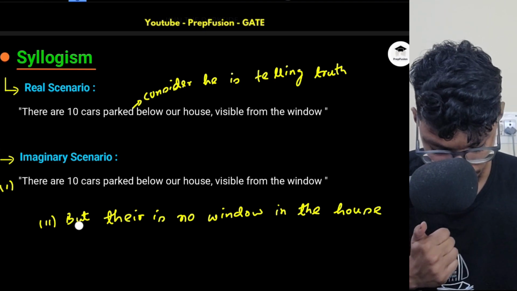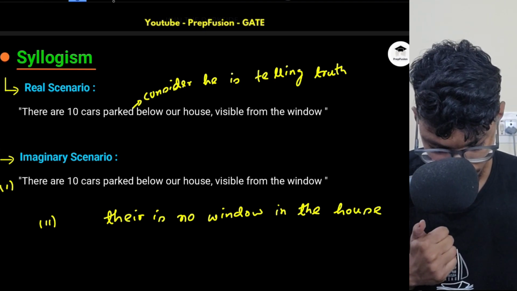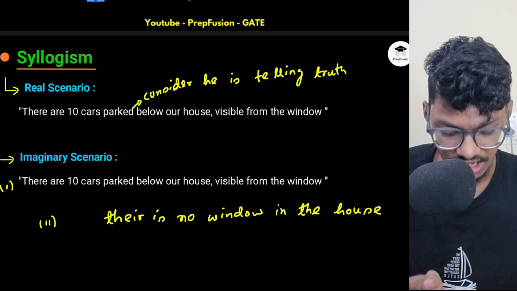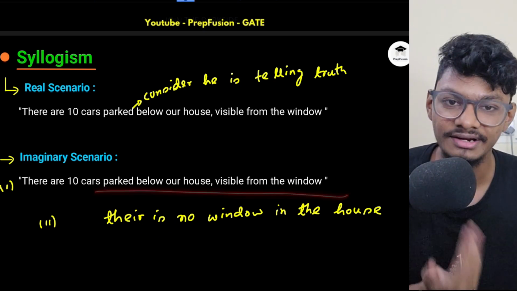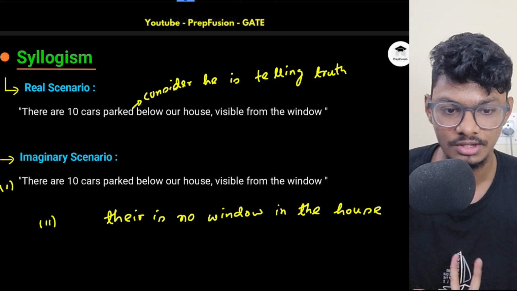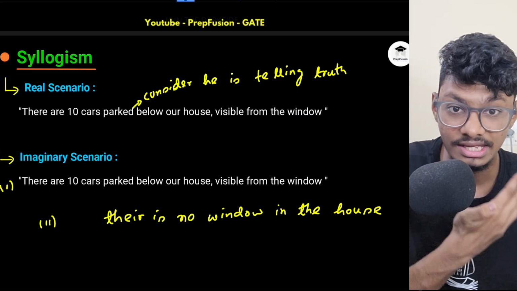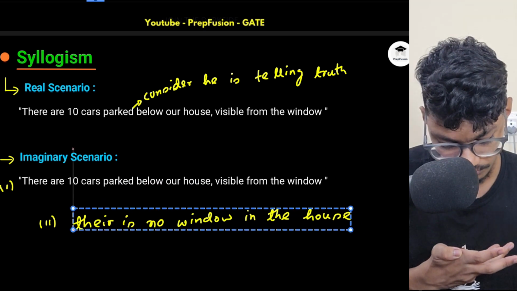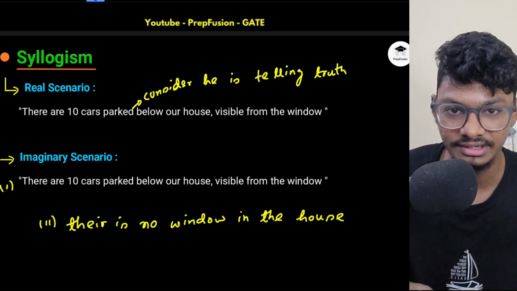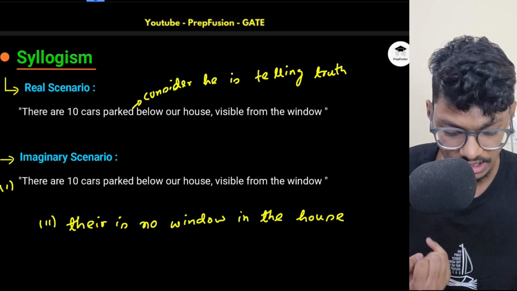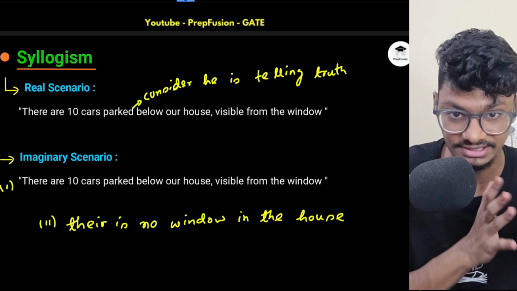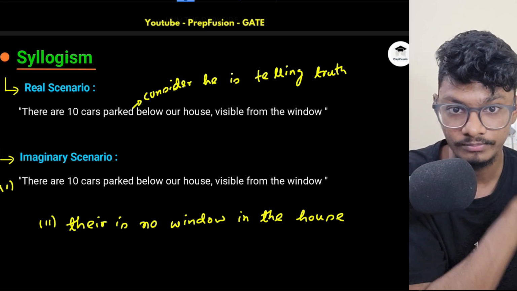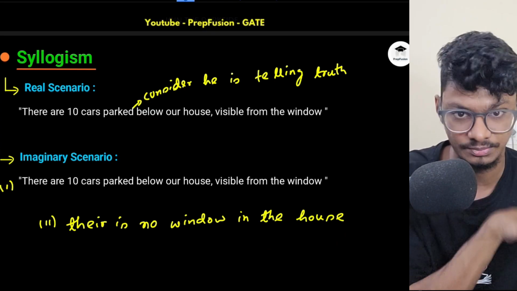So if there is no window in the house, how can he say that there are 10 cars? It is just an imaginary case, because it is not a real case. How can it be a real case? Because I know there is no window, there is no access for that person to see the road, but still he is saying there are 10 cars parked.